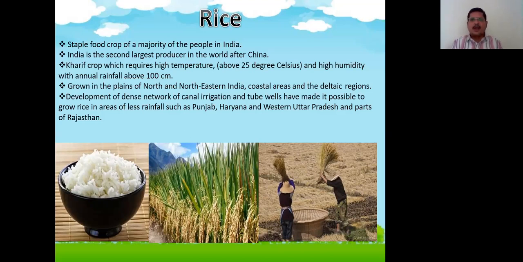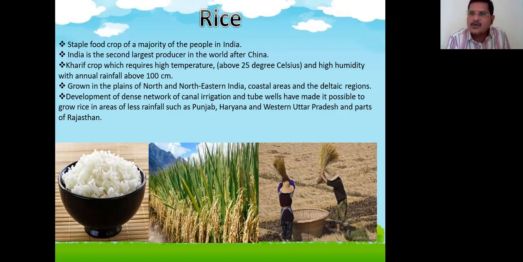Rice grows in the plains of north and northeastern India, coastal areas and deltaic regions. Development of a dense network of canal irrigation and tubewells has made it possible to grow rice in areas of less rainfall such as Punjab, Haryana, western Uttar Pradesh and parts of Rajasthan.